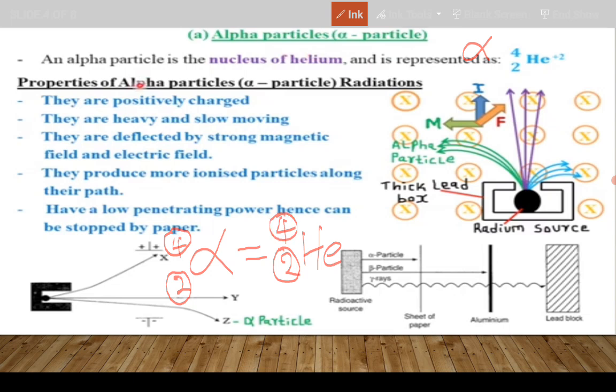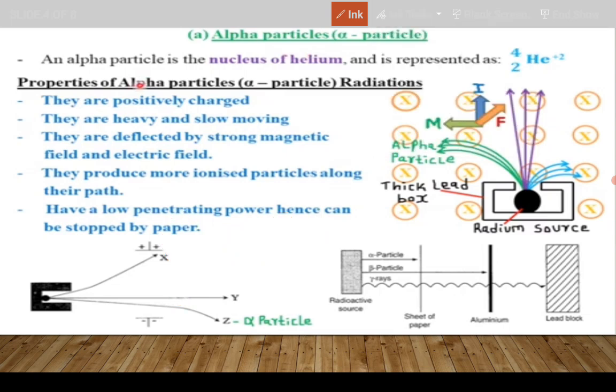So we are saying an alpha particle is the nucleus of helium, because the nucleus of helium has 4 particles, which are 2 protons and 2 neutrons, which when you add up, you get a 4. That's very, very important to note.